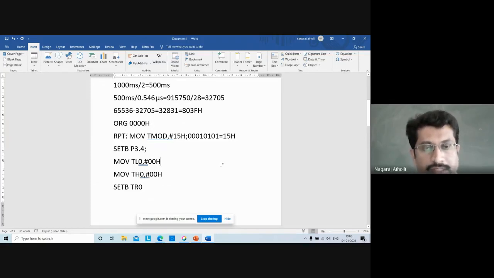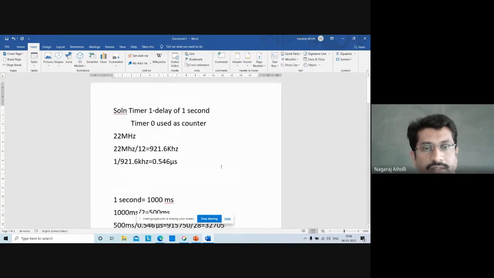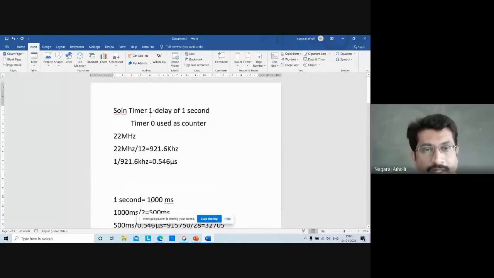Is this understood, students? Is this program clear? Yes, the calculation and program are clear: how to make use of the counter to count the number of pulses, while using one timer to provide the time limit.